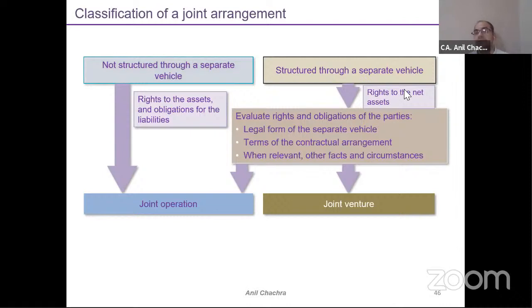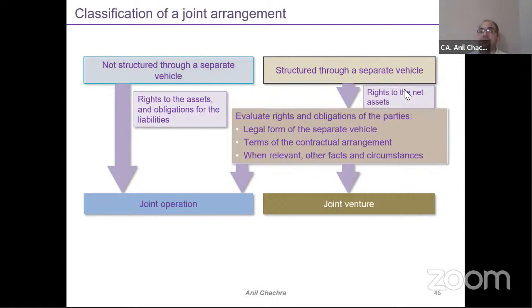Say I have formed one SPV wherein two parties, A and B, are there. The percentage of holding has been mentioned in the contractual arrangement: 50% investment made by me, 50% by the other entity, B. Apart from this, I can make another agreement to modify the SPV agreement, stating that I will be responsible for the losses or other liabilities. That can be part of joint operation, even though the SPV has been created.